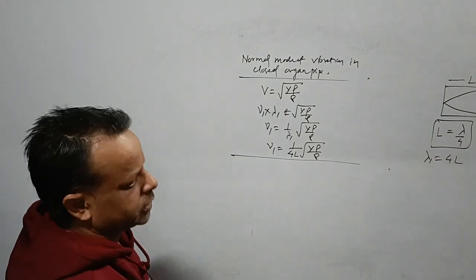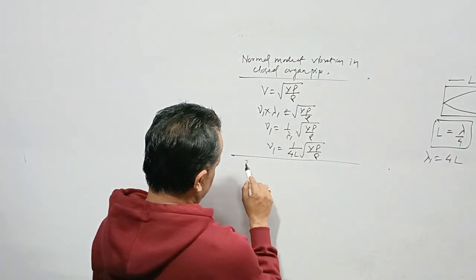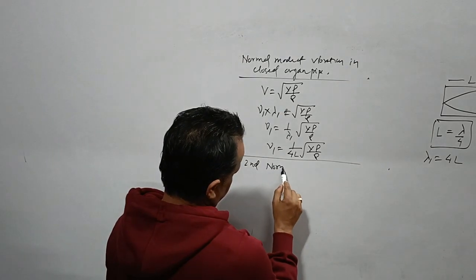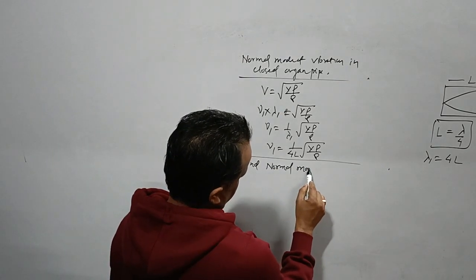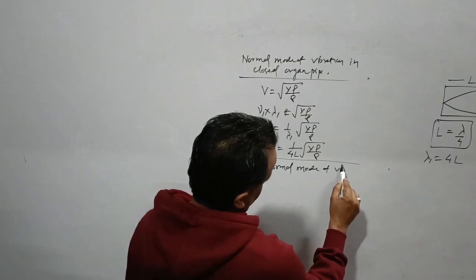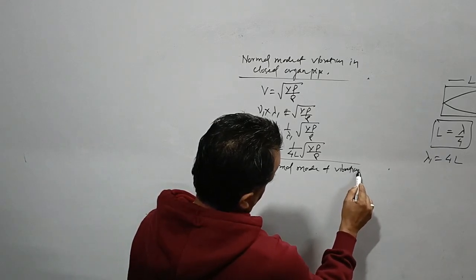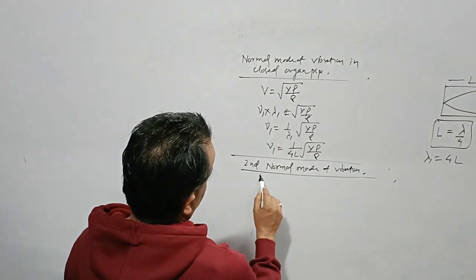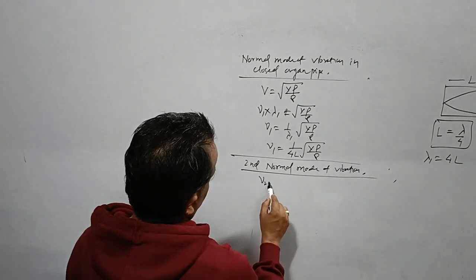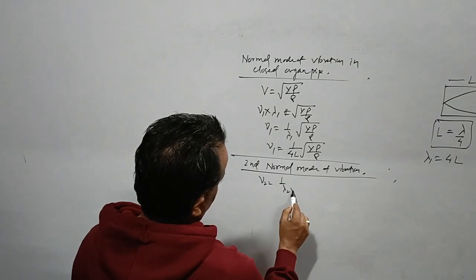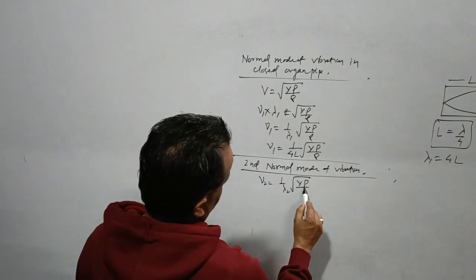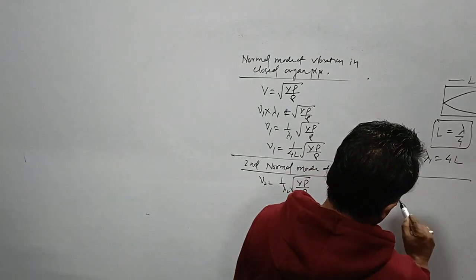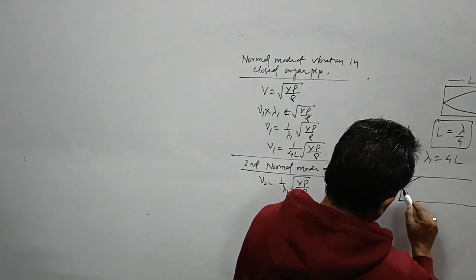Next we come to the second normal mode of vibration. Now you see that nu 2 will be equivalent to 1 by lambda 2 into root over gamma p by rho. So for the second normal mode of vibration, what we have? See, it is like this.